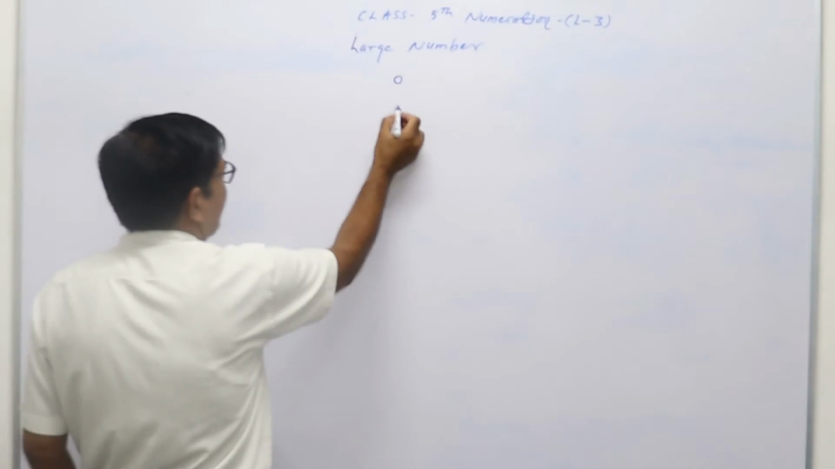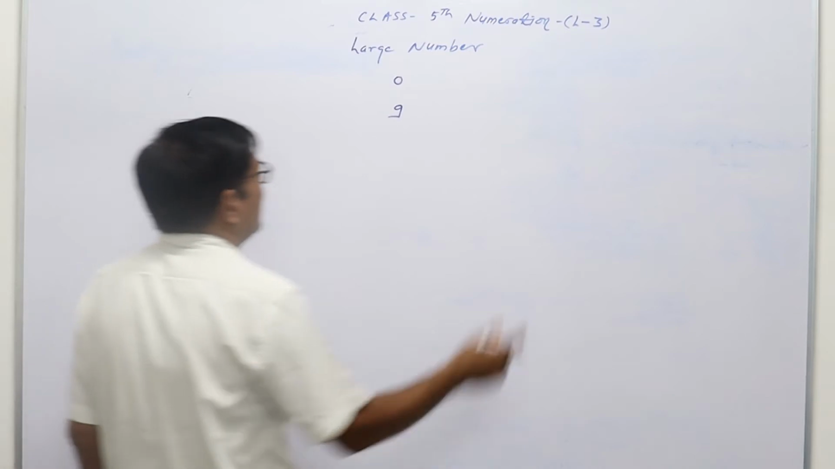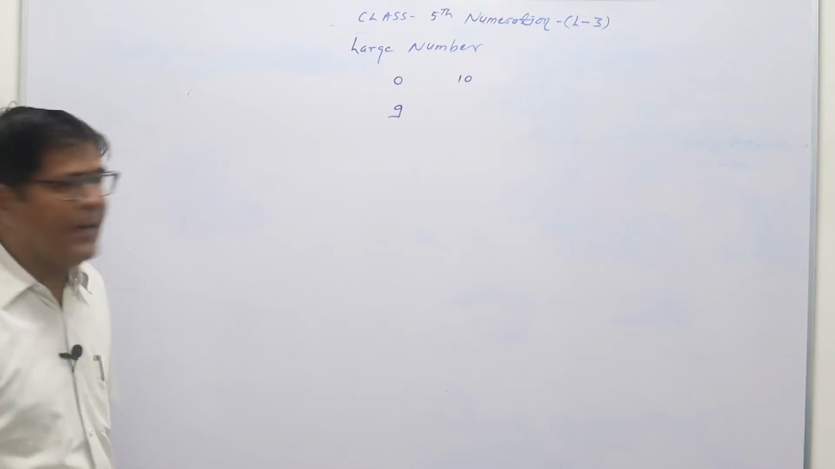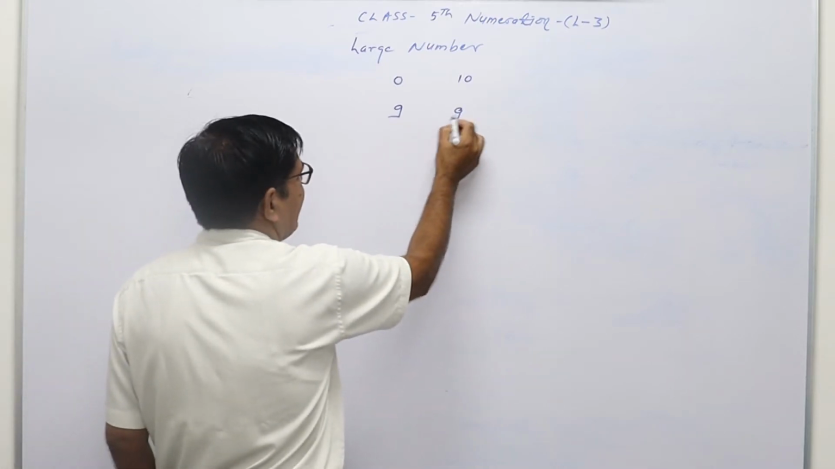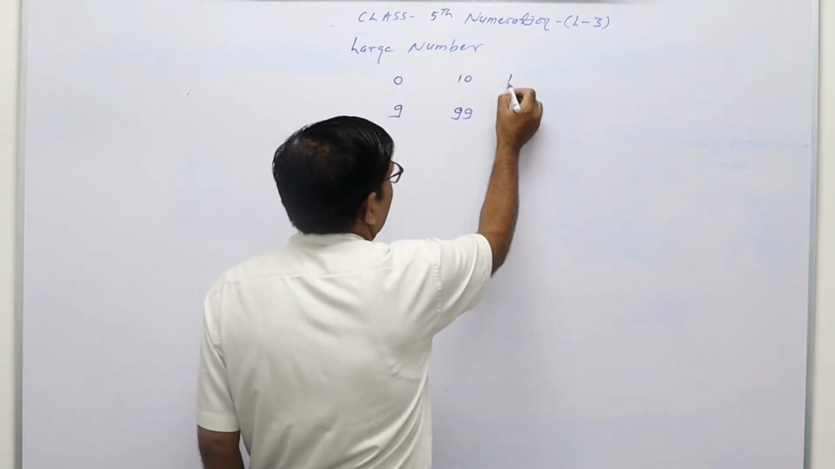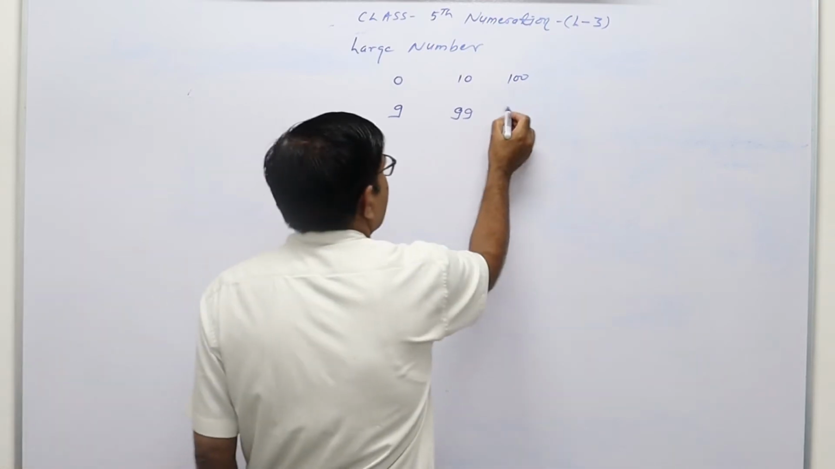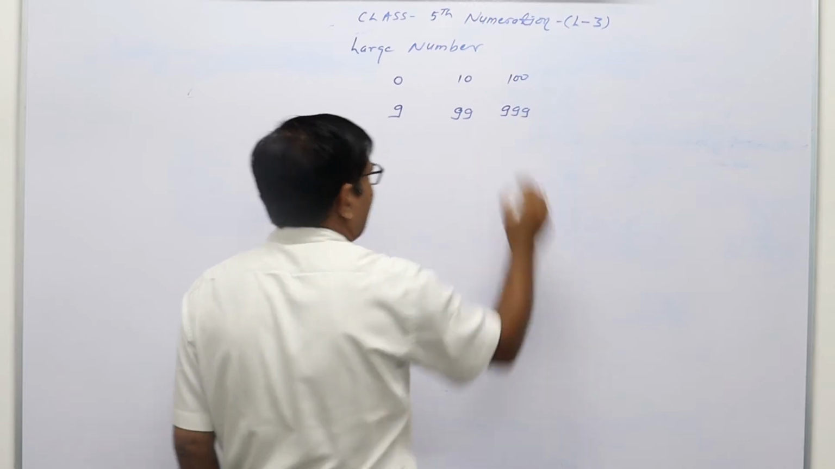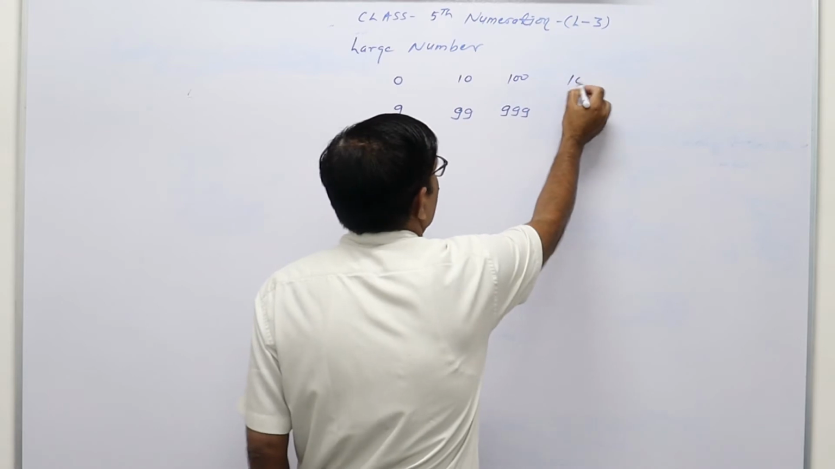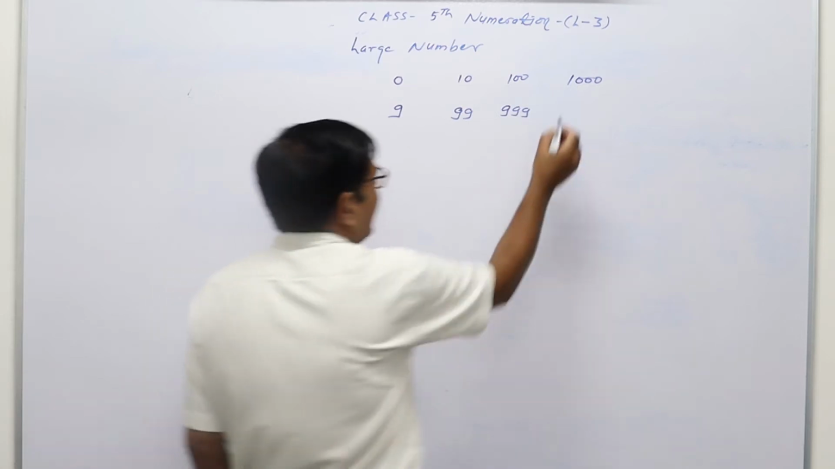digit number is 9. Similarly, the smallest two digit number is 10, and the greatest two digit number is 99. Similarly, the smallest three digit number is 100, and the greatest three digit number is 999. Similarly, the smallest four digit number is 1000, and the greatest four digit number is